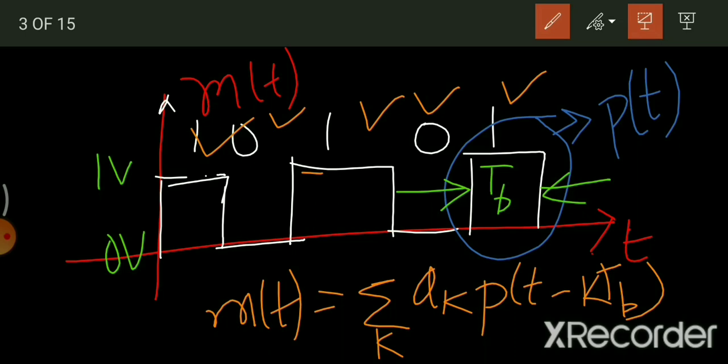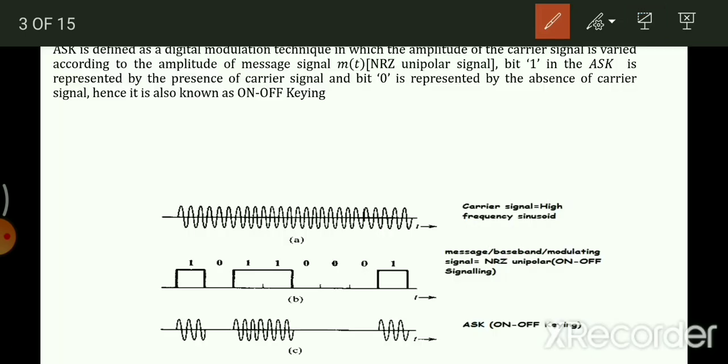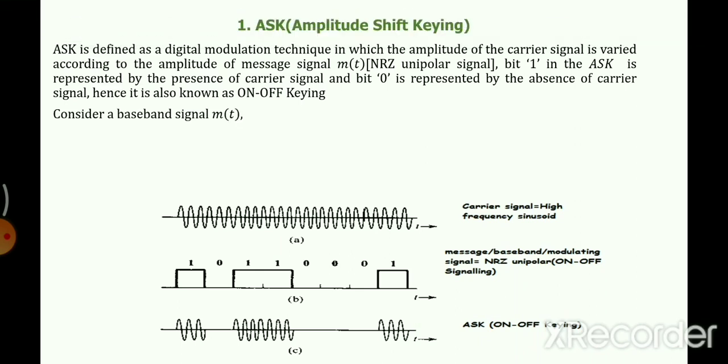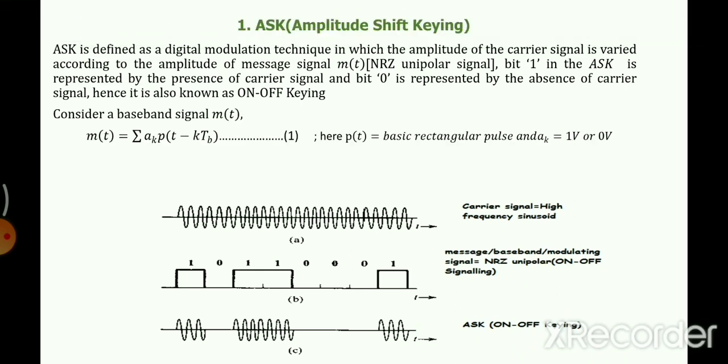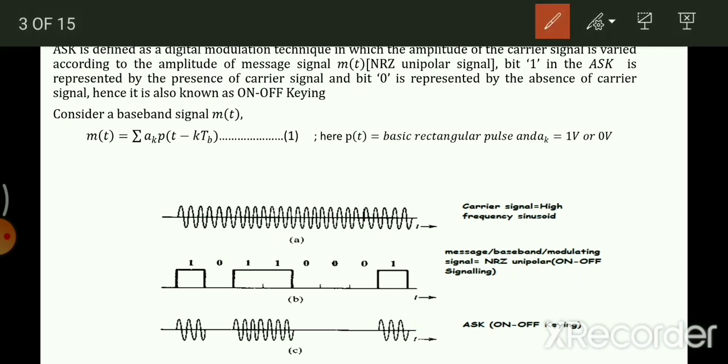So our information is in terms of bits. Bits are represented in terms of NRZ unipolar, and we have written the equation. Hope you have understood it. Anyways, let us go back to the presentation. So this is the message signal. Just now we discussed A_k. A_k is the amplitude, which can be either 1 volt or 0 volt. TB is the bit duration, and p(t) is the basic rectangular pulse.